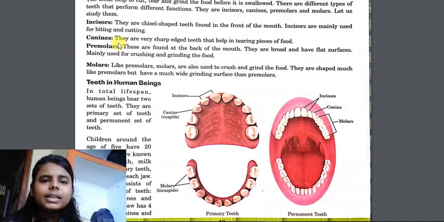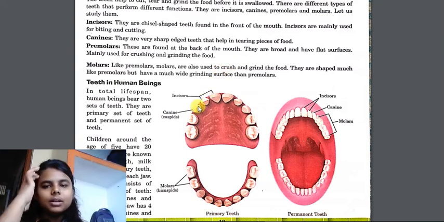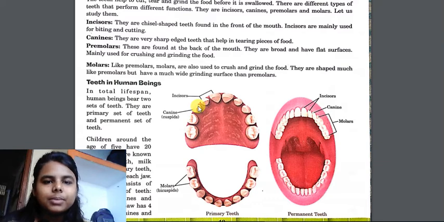After that, canines. They are very sharp edged teeth. They help in tearing pieces of food. These are canines. They are very sharp. They help in tearing food, the rubbery food or the flesh. They help in tearing.